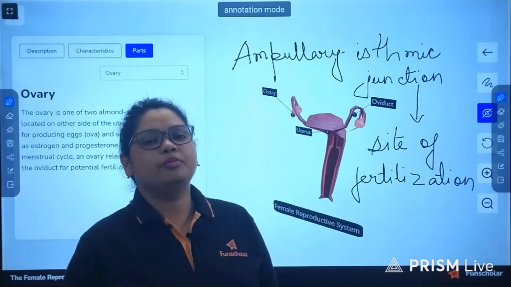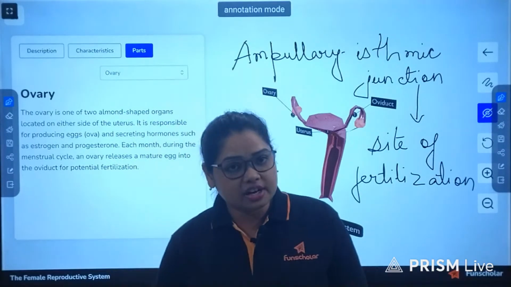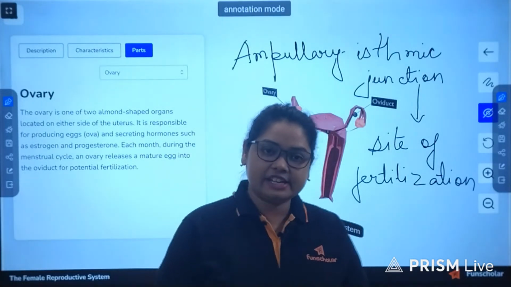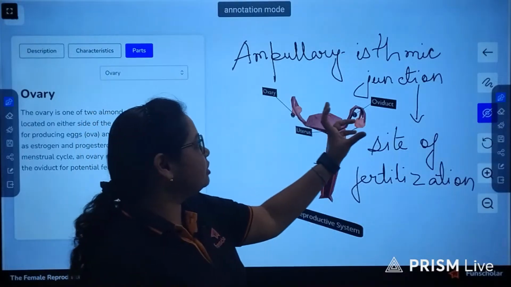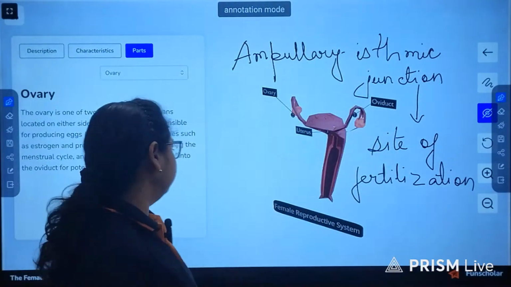So in a broader sense, you can say fertilization takes place in the oviduct, but if you want to give the detail, it takes place in the ampullary isthmic junction in the oviduct of the fallopian tube.